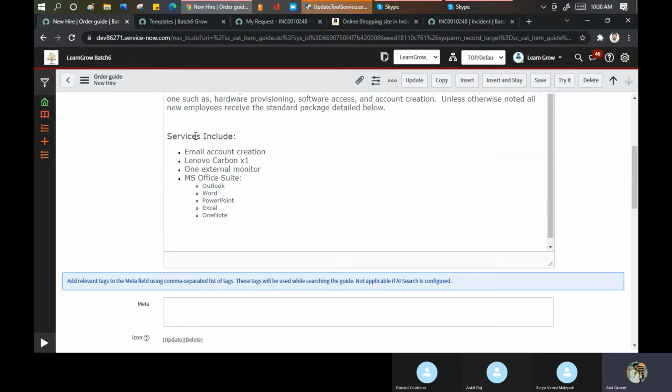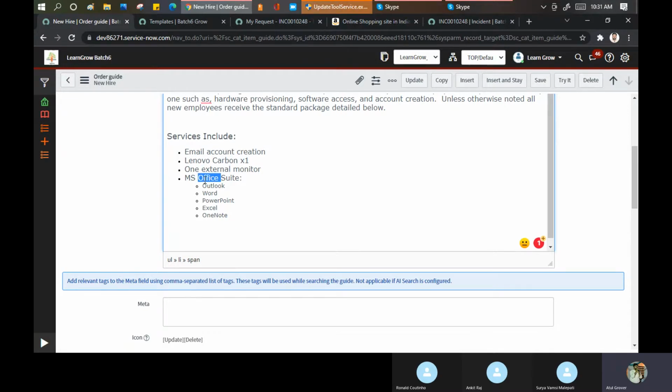Okay. If you order this, you will get your email account creation. You will get one Lenovo Carbon X1, one external monitor, and an MS Office suite. As an IT person, we know that these are 4 separate catalog items. Email account will be a separate catalog item, that is a request. This is again a request. This is again a request. This is again a request.